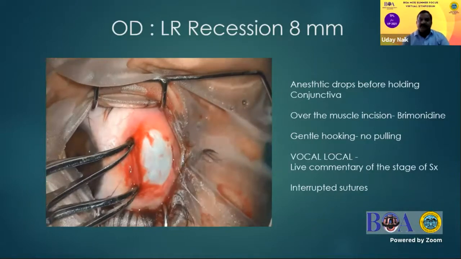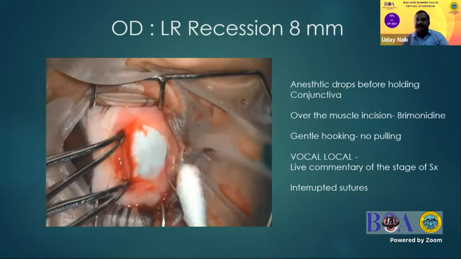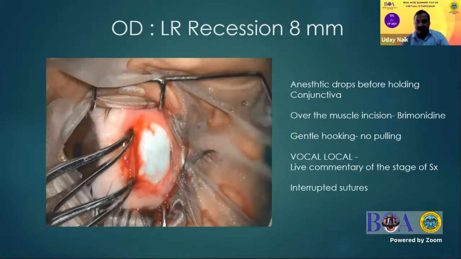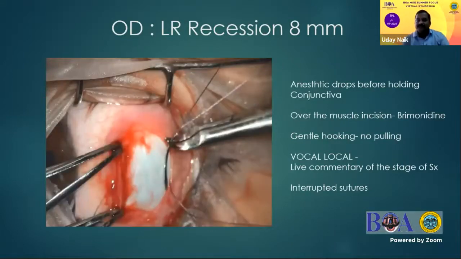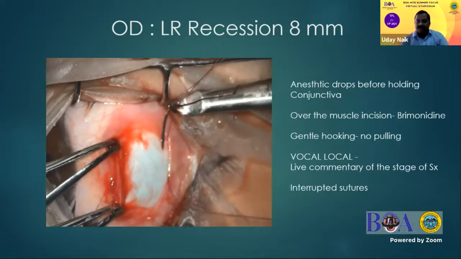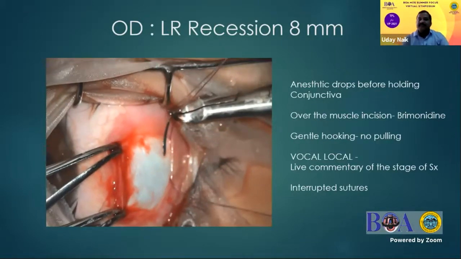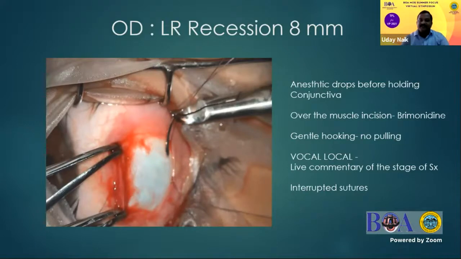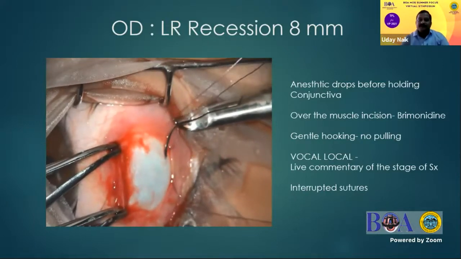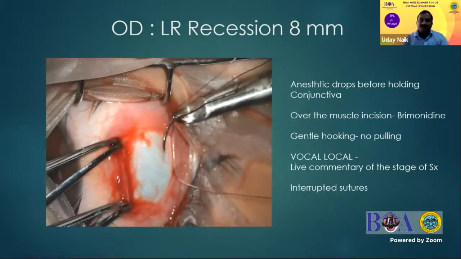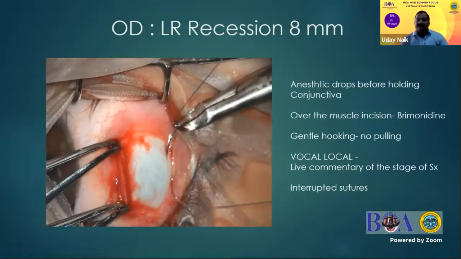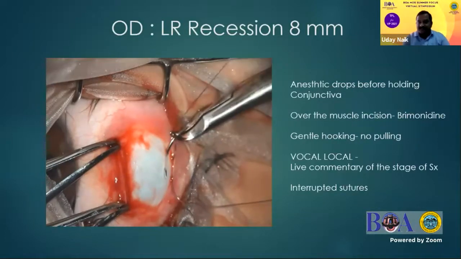We can give live commentary of the surgery: what stage you are in, how much time it will require to finish, how the patient is responding, whether she is having any pain. With all such questions the patient is more involved with you rather than with her pain. So continuous vocal local is a very important step.